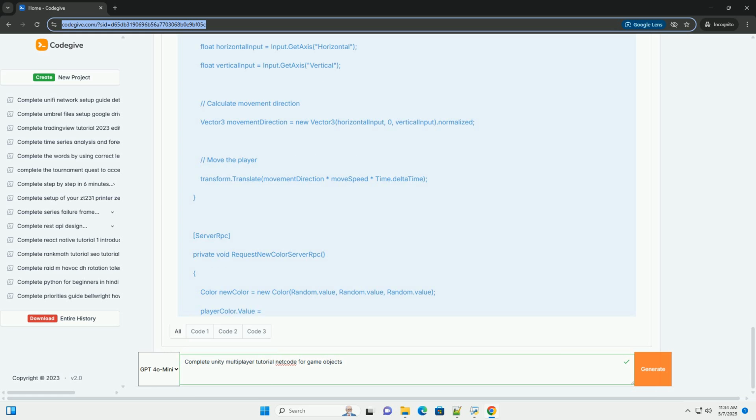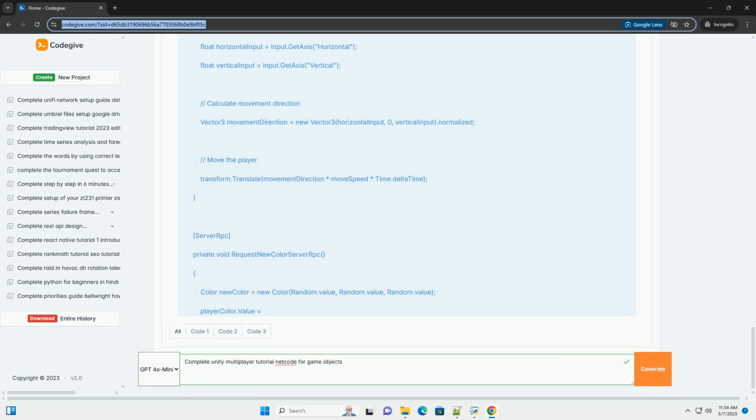Drag the Player GameObject from the hierarchy window into your project window to create a prefab. It will now be a blue icon in your project files. Delete the original Player GameObject from the hierarchy window.